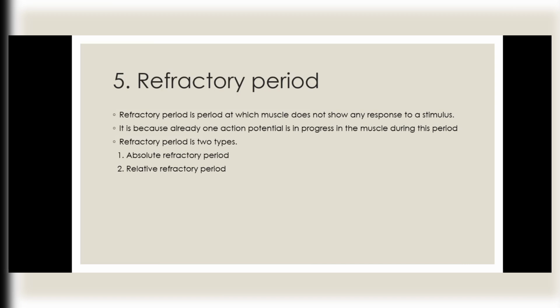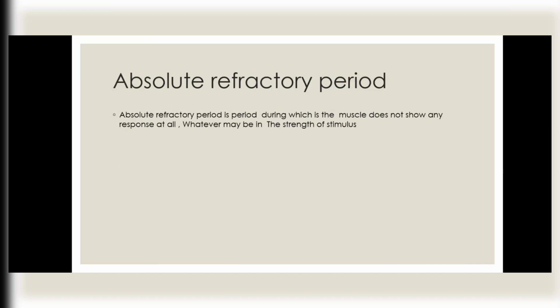The refractory period is the period at which muscle does not show any response to a stimulus. It is because one action potential is already in progress in the muscle during this period. Refractory period is of two types: absolute refractory period and relative refractory period.